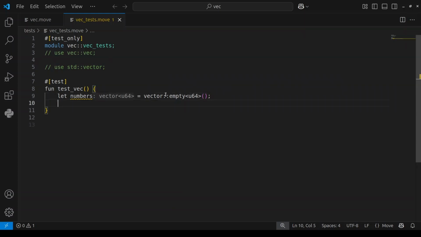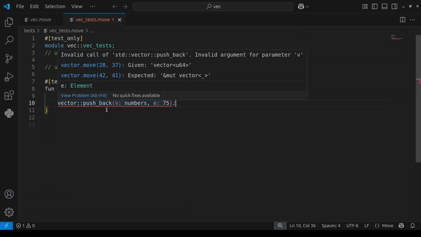To add numbers to our vector, you can do it in two ways. It's either you start with the keyword vector, then push back, then what are we going to assign first? First of all, we're going to assign our vector. So if I copy this and paste here, then what are we adding? Let's say I want to add 75 to our vector.